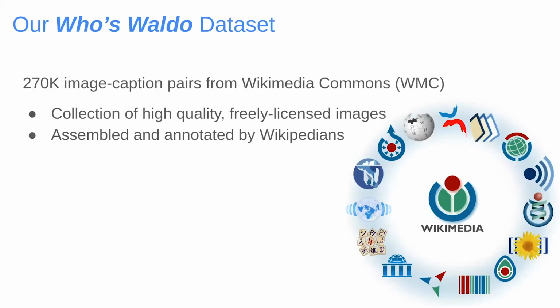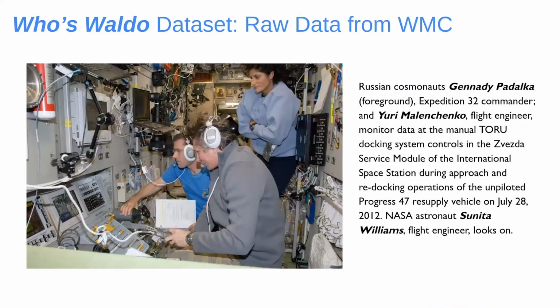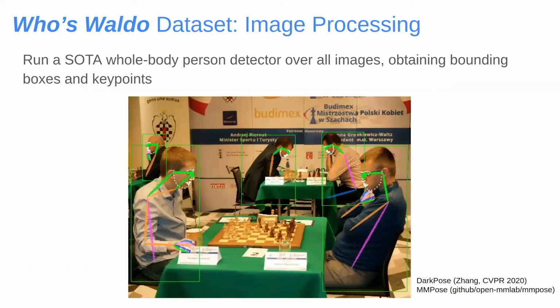Alongside our task, we also present a benchmark dataset called Who's Waldo. From a collection of people-related images available freely on Wikimedia Commons, we curate a high-quality dataset of 270,000 image caption pairs. Here's an example of one image caption pair, which, as we can see, involves multiple people and features a detailed textual description. We do need to do some processing to create our dataset from raw Wikimedia data.